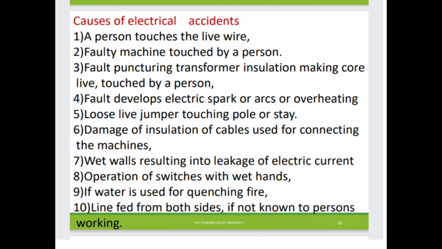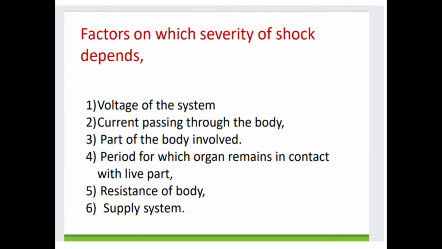So, the causes of electric accidents. These are the factors on which the severity of shock depends. First is the voltage of the system, second is the current passing through the body, third is the part of the body involved, fourth is the period for which the organ remains in contact with the live part, fifth is the resistance of the body, and sixth is the supply system.